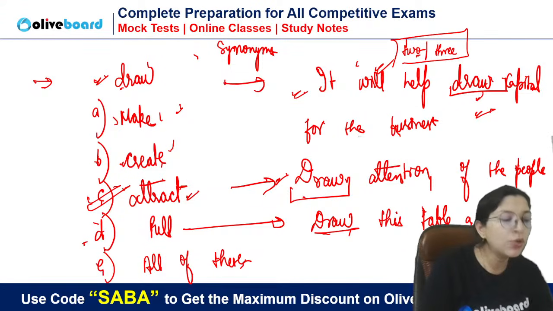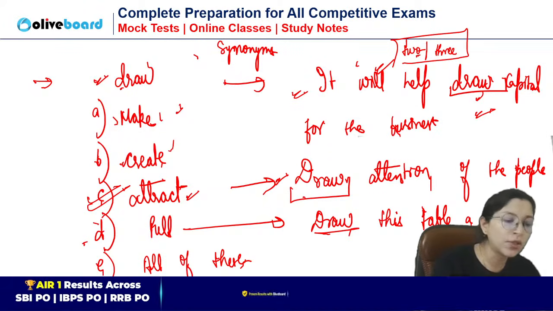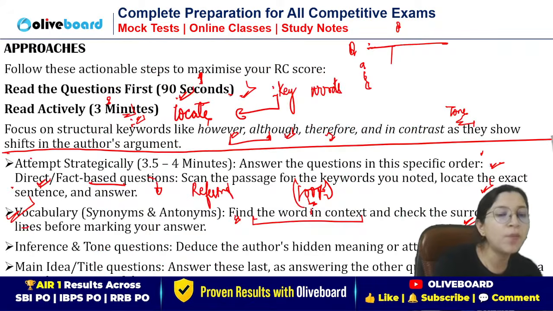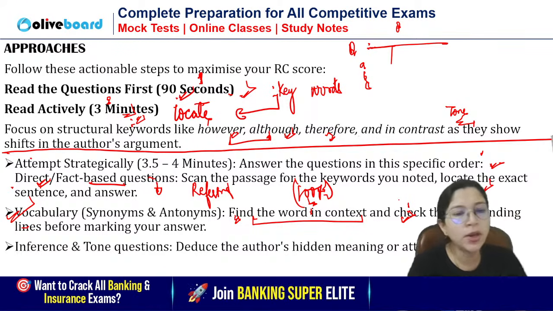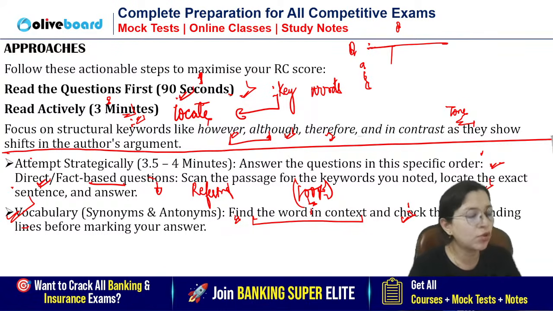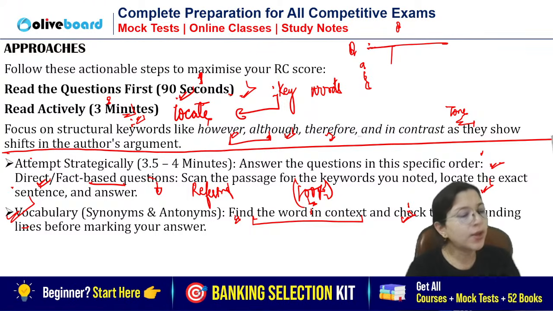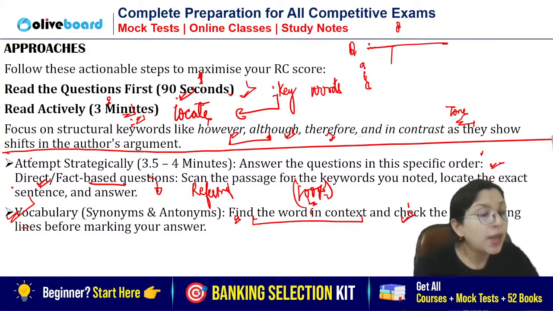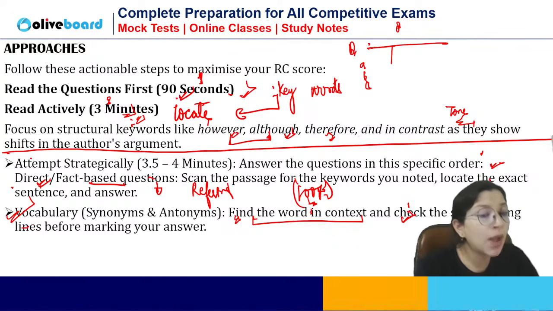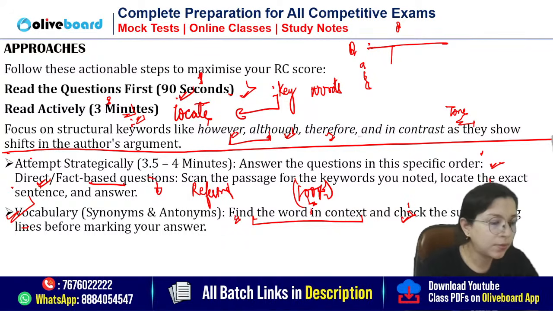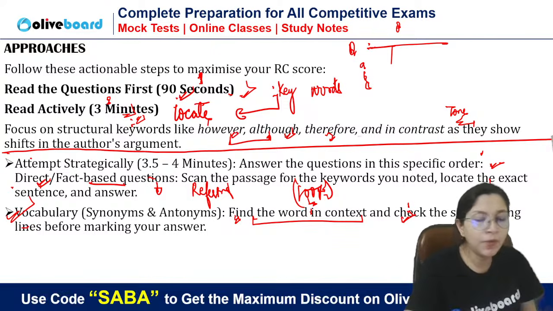What I want to tell you is that in any context, whether you get a very simple word or you get good words, in both cases it is important to refer to the passage. You will have to find the word in the context and you have to check the surrounding lines. One line before, one line later, so that you can get the exact context. Is it clear? Never be in a hurry to mark the direct answer. Is it clear, everyone?